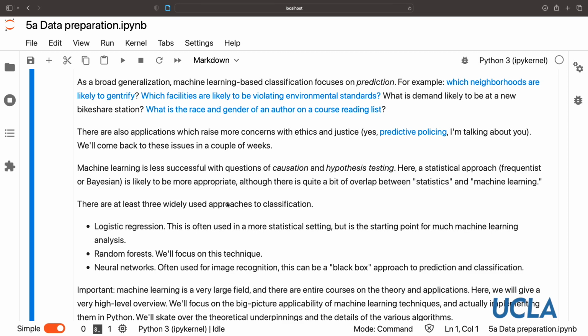Or some of my own work predicting the race and gender of an author on a course reading list. For example, if you're trying to ensure that the reading list for a course is more diverse in terms of the background of the authors. There are also some applications where machine learning often deservedly gets a bad press from an ethical point of view or a justice point of view.